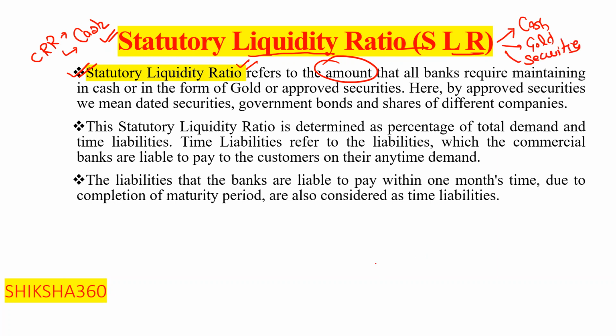Like we can say that the bank has 100 rupees in its hands, so we will consider that 4% goes to the CRR, that is 4 rupees, so 96 is left. Out of this also, 20% is SLR, that is the statutory liquidity ratio.